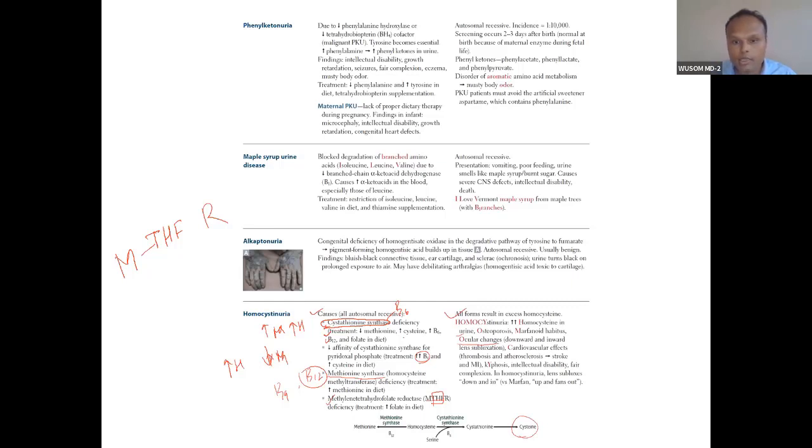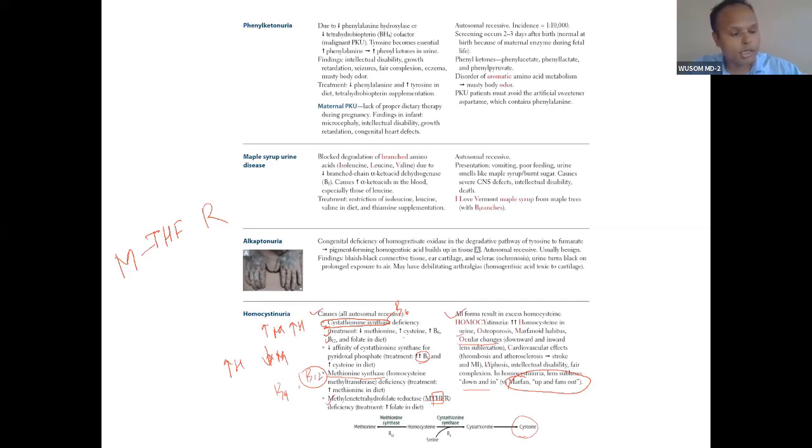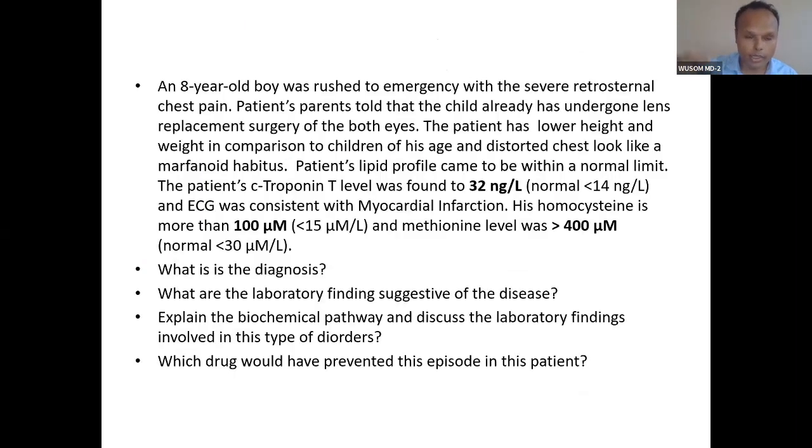In homocystinuria the lens subluxes downward, whereas in Marfan it is upward, so this contrast is also important. In Marfan, the lens is dislocated upward. We have already done the concept and the revision, so let's talk now in detail.